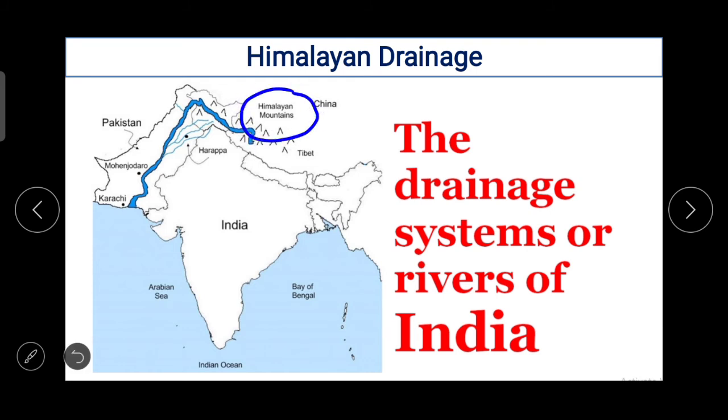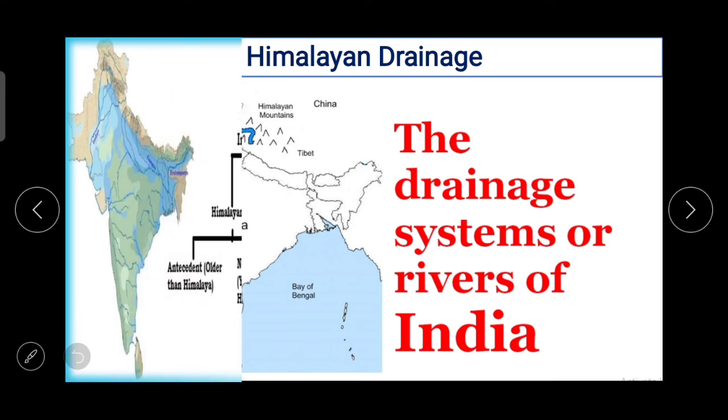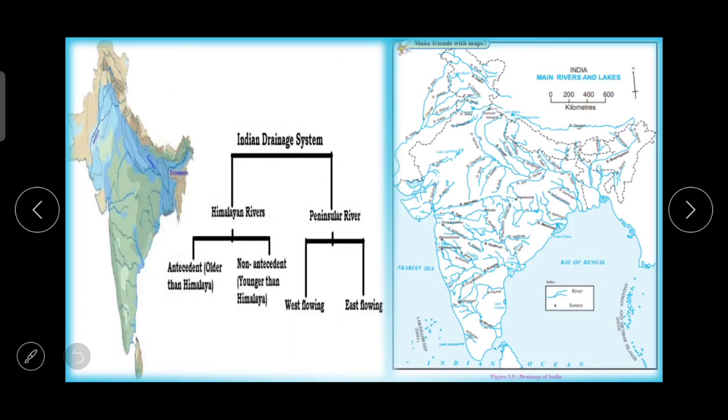So one by one now we are going to talk in detail about most of the rivers. In the Himalayas, most rivers originate from glaciers, and in summers when glaciers melt, the discharge of water increases, so they flood during monsoons too. So Indian drainage system, Himalayan rivers and peninsular river.